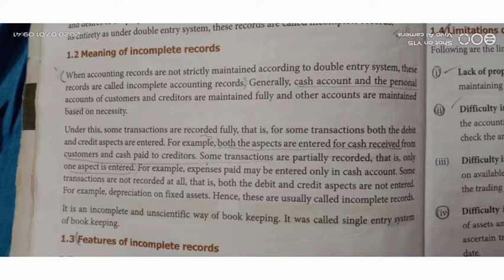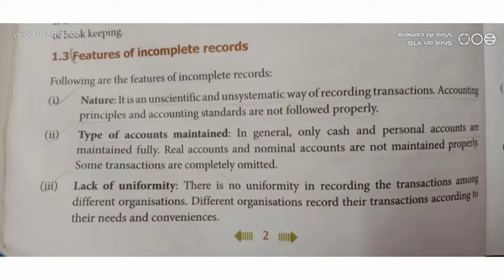organizations. Okay, so under the incomplete records, some transactions are recorded fully and sometimes they are not recorded fully. Okay, so both aspects, both debit and credit aspects, are not entered fully in incomplete records. That is why it is called the single entry system of bookkeeping. Now we'll go to the features of incomplete records.